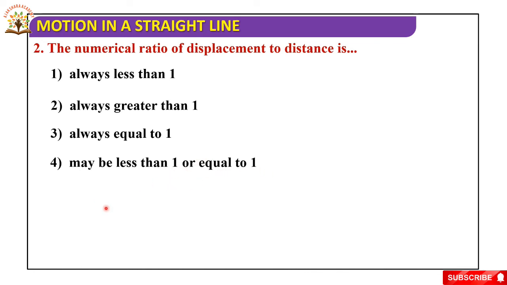So the numerical ratio of displacement to distance may be less than 1 or equal to 1. But the ratio of distance to displacement is greater than or equal to 1.